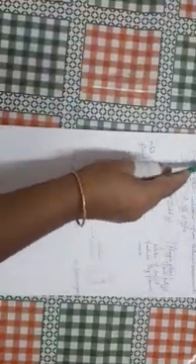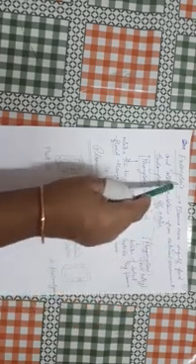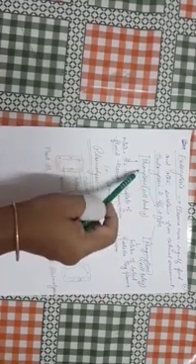Now next is endocytosis. This term is related to plasma membrane. Endocytosis means the plasma membrane engulfs food and other substances from the external environment. This endocytosis is of two types, pinocytosis and phagocytosis.